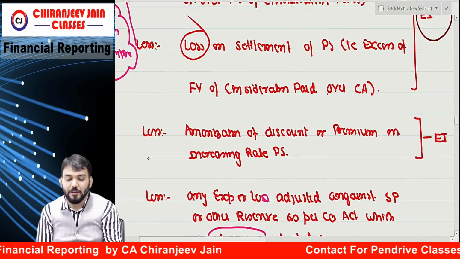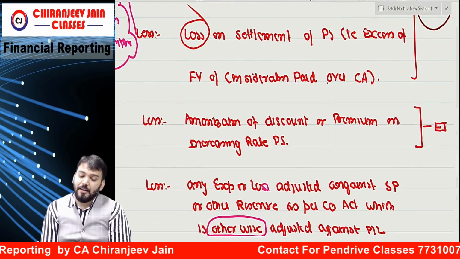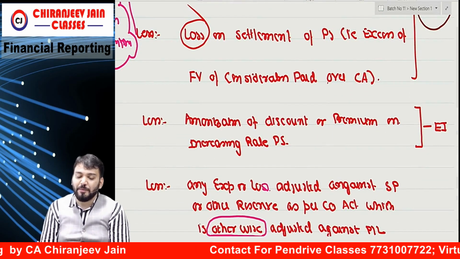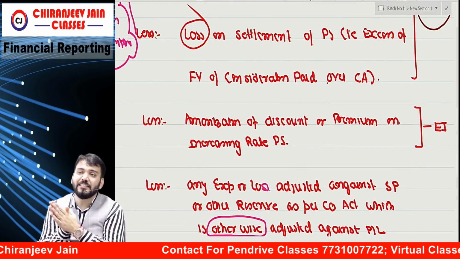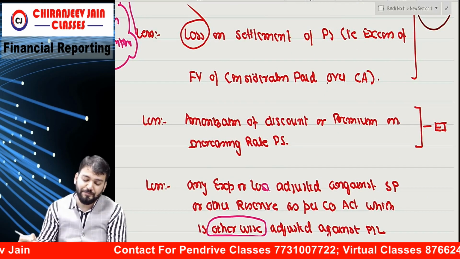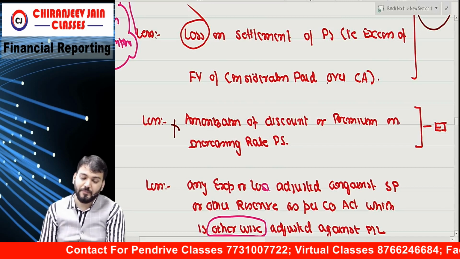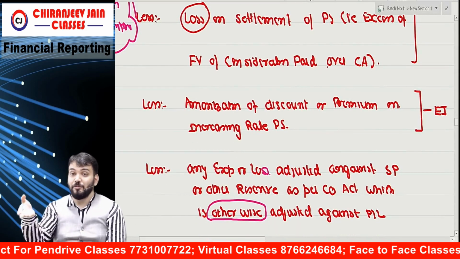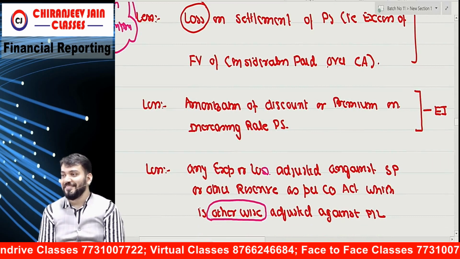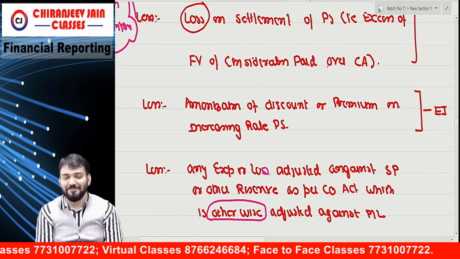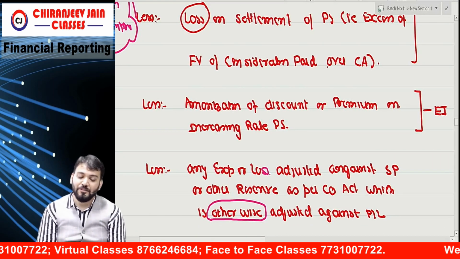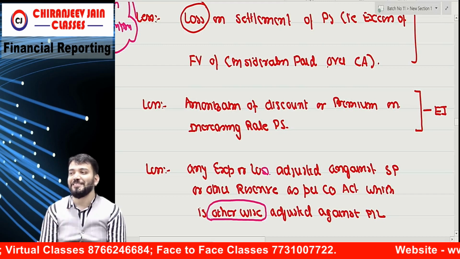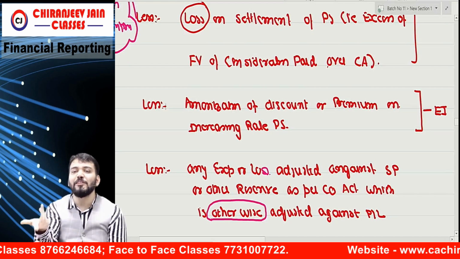Correct? Then less amortization of discount or premium on increasing rate preferences. This you leave. But why leave? No, we should not leave, because one question is there in SM. So can I leave? No, no, no. But I need to explain it to you. So leave it right now for the time being. I will explain it with one question.